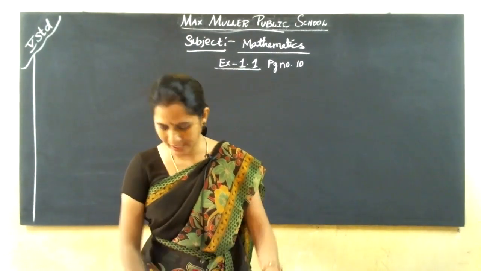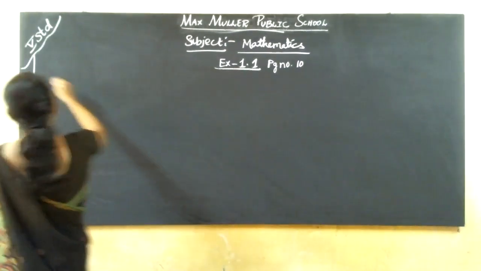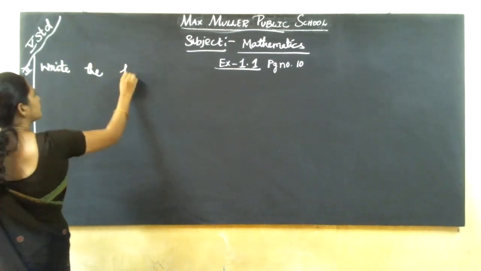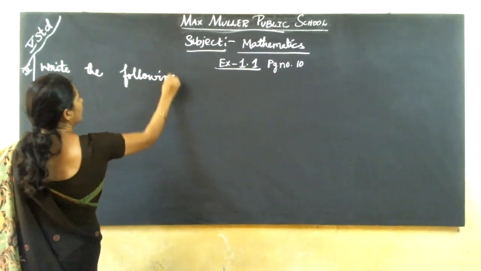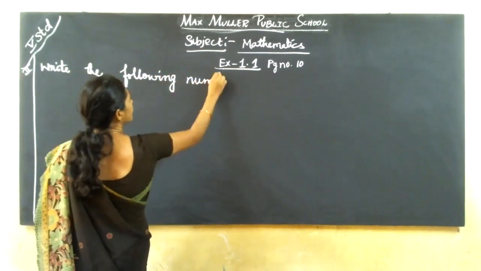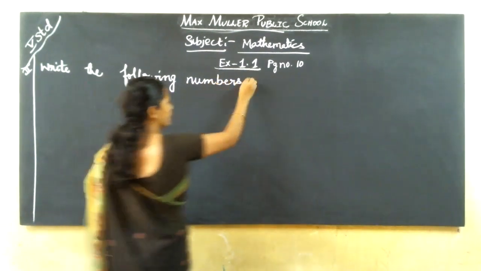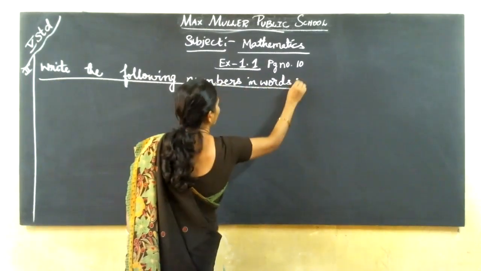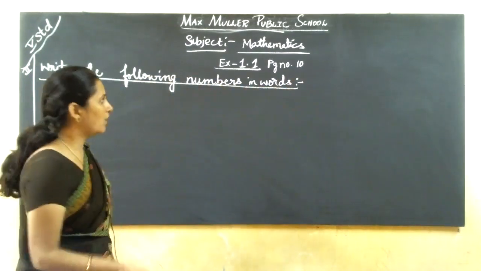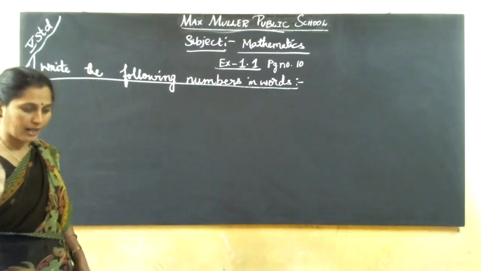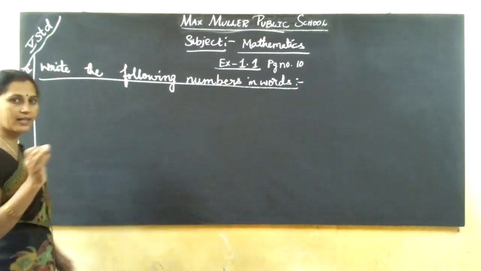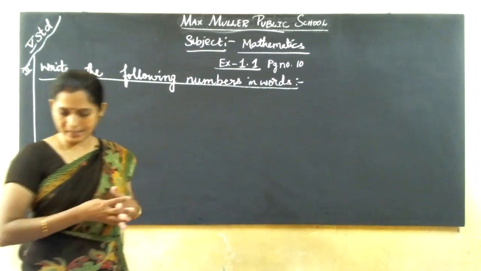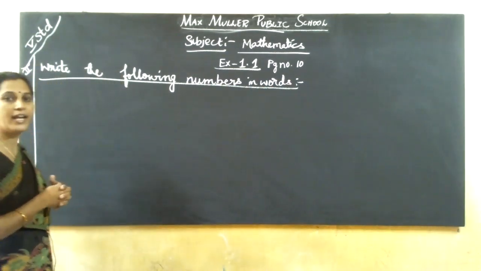What is the second main? Write the following numbers in words. Write neatly. Classwork should be maintained very neatly, children. Be careful and write neatly only with gel pen and also pencil and scale. I told you, don't use different colors of pens. I want only blue gel pen and pencil and scale, and maintain the classwork very neatly.